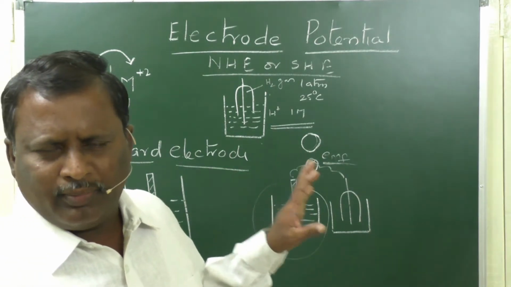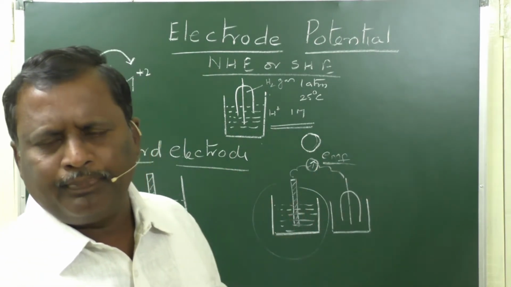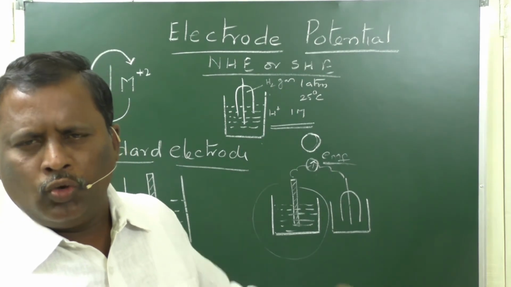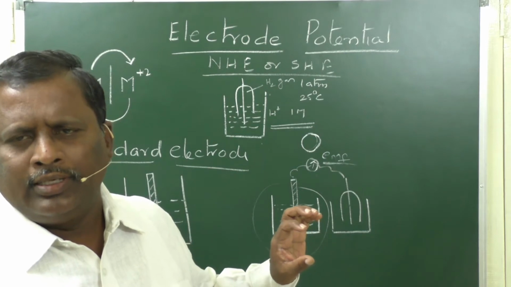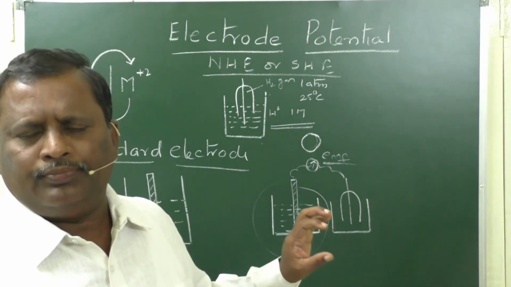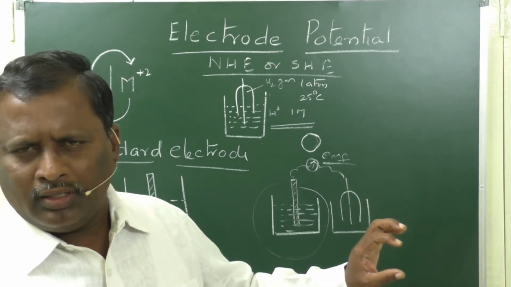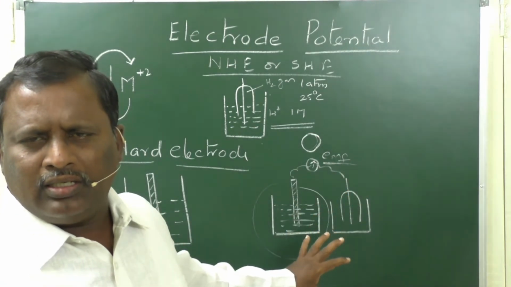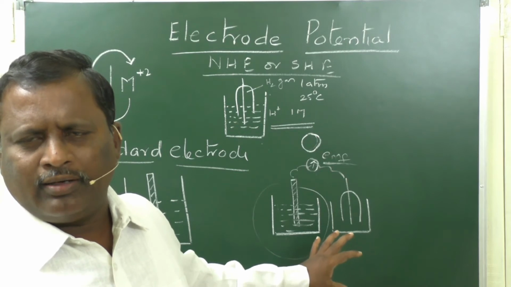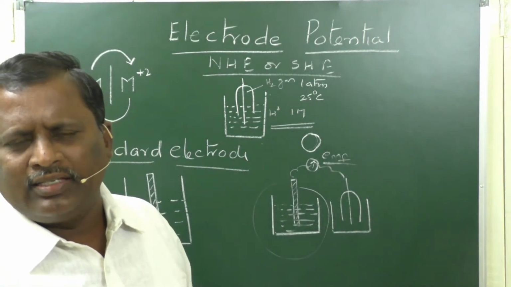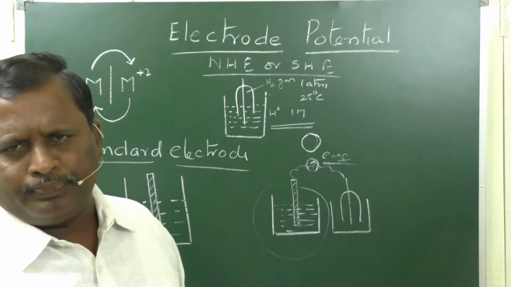Here, to determine the standard electrode potential, we should connect the standard electrode of a metal to the normal hydrogen electrode, which becomes a galvanic cell, and the EMF of the cell is considered as the potential of that electrode.